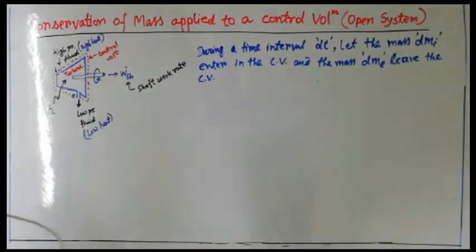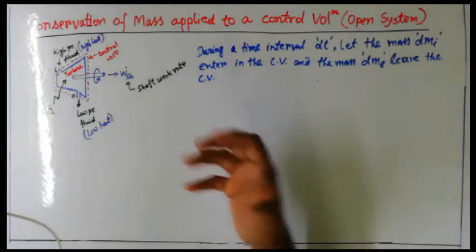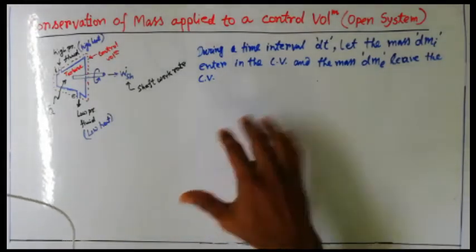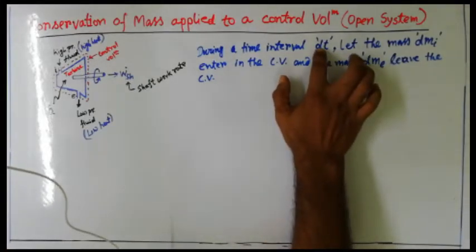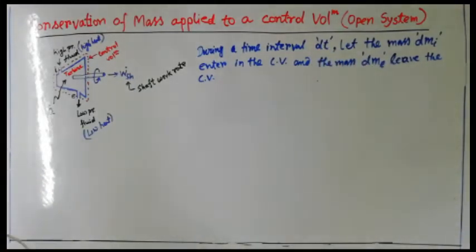Whatever I have written here is how much mass is coming in and how much mass is going out of the system, occurring during a time interval of dt.